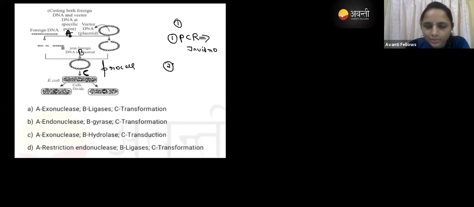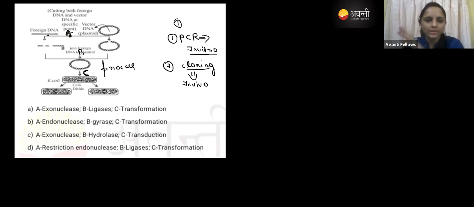The other method we do is cloning. Cloning is the in vivo process. In vivo means we do it in a living organism, so that's why it is called in vivo, whereas in laboratory conditions we call it in vitro. That you have to remember, guys. Now cloning is used in recombinant DNA technology, right? Here you can see the foreign DNA we have taken. For any specific characters we require in that organism, we are going to insert it.